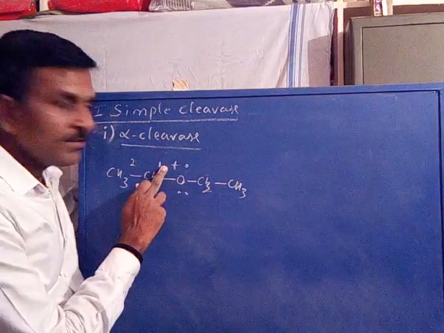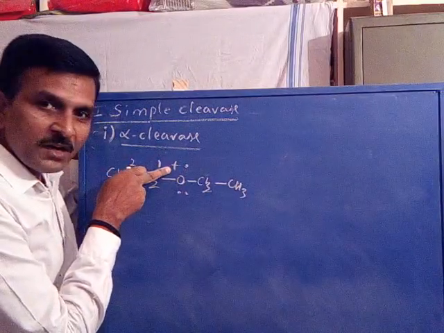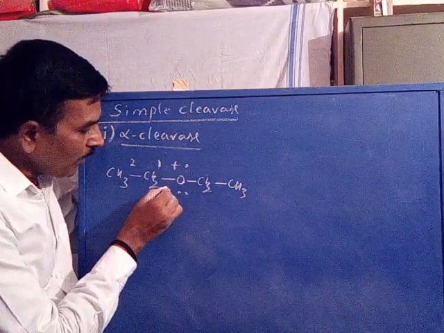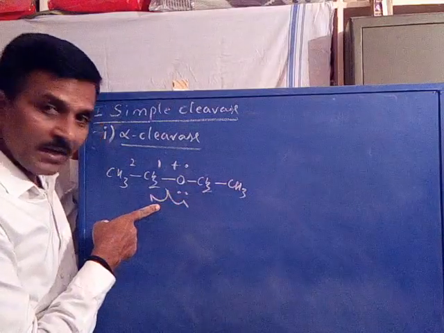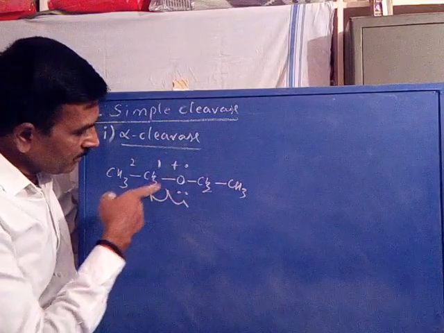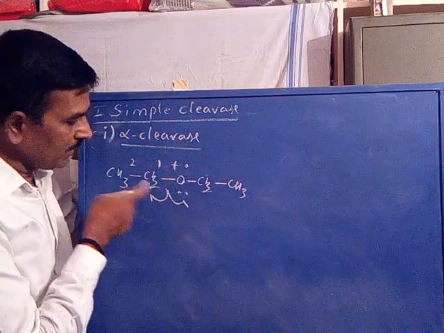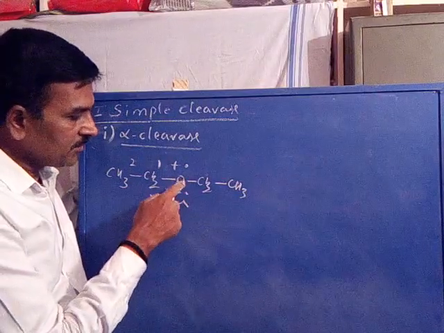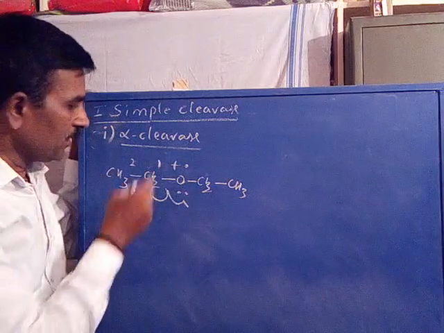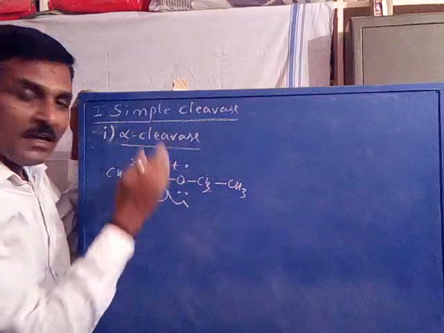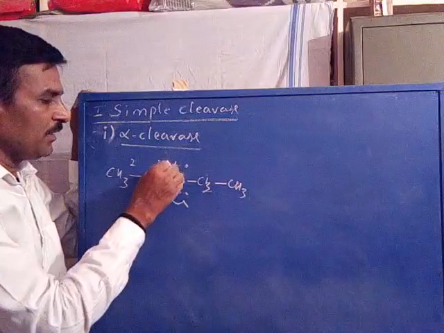Now cleavage of the first bond with respect to charge or radical homolytically. This is homolytic cleavage, which involves the two bonding electrons being mutually shared by first carbon and by oxygen. One electron is shared to carbon, one electron is shared to oxygen. Therefore it is called homolytic cleavage. Now in this case, the fragmentation happens by only a simple cleavage. So this bond is cleaved.